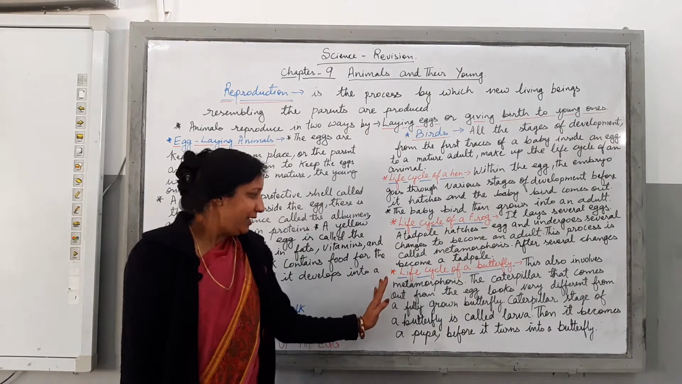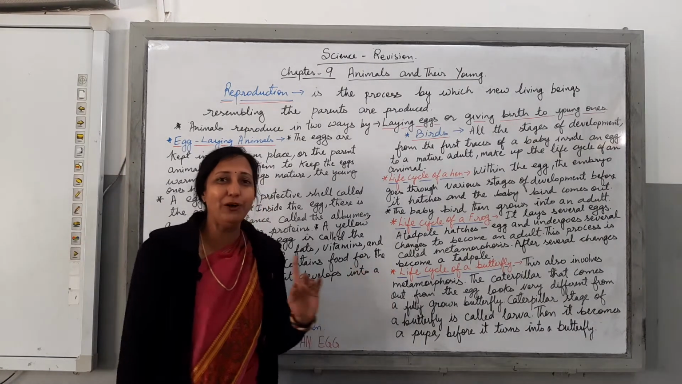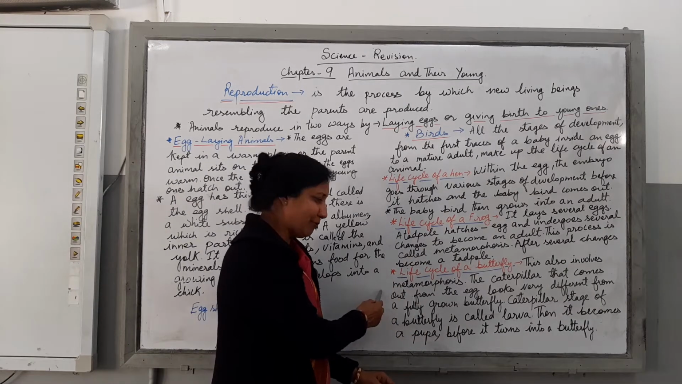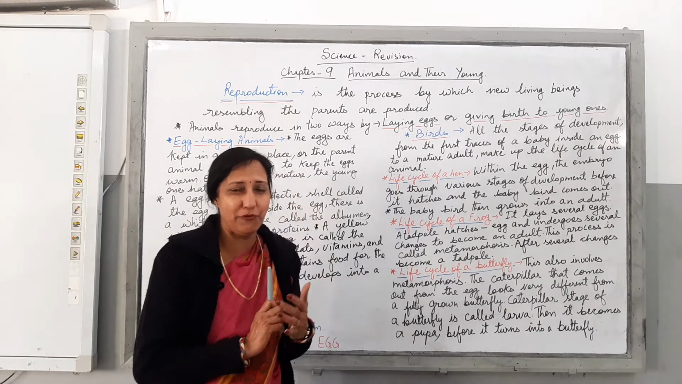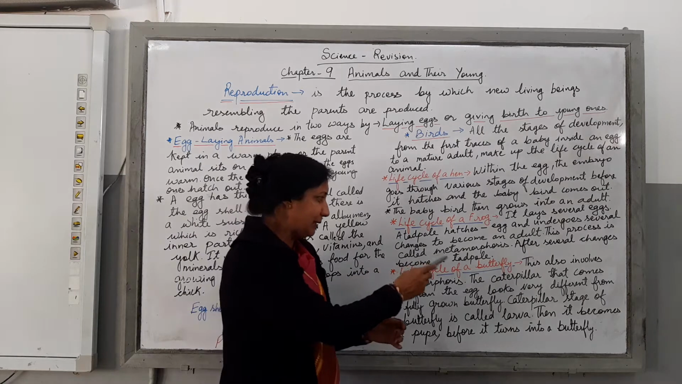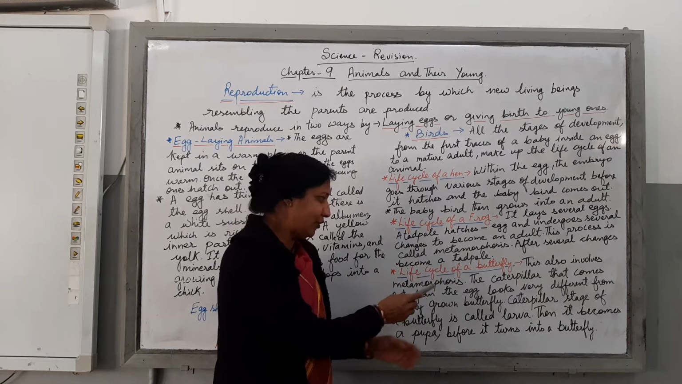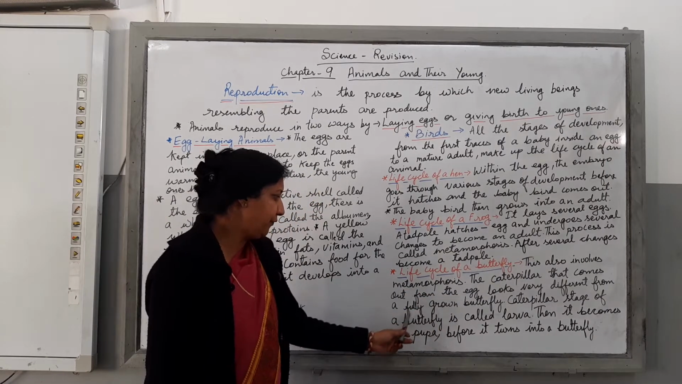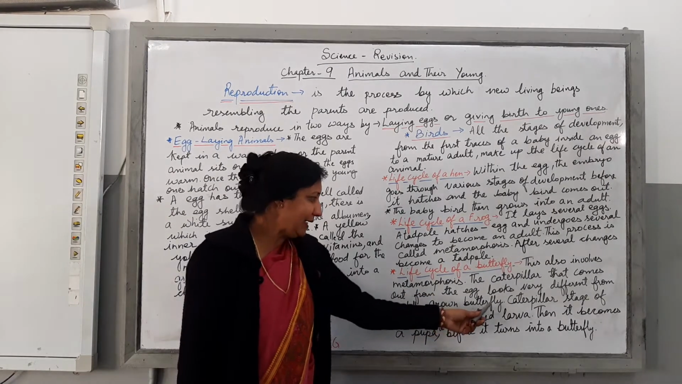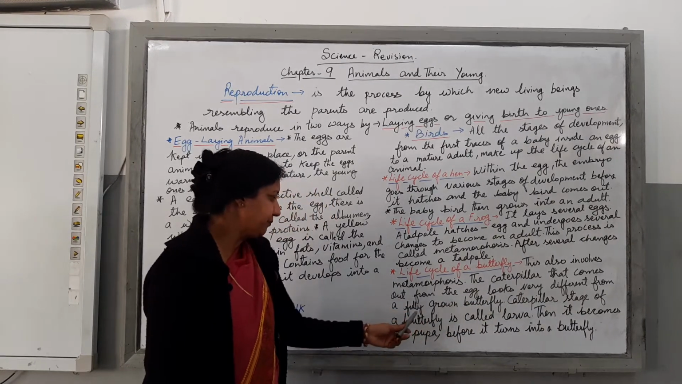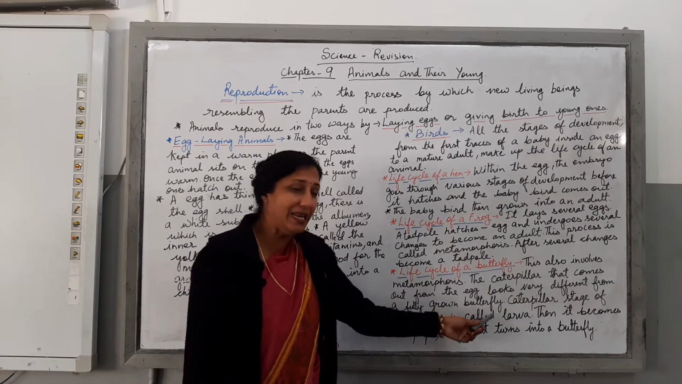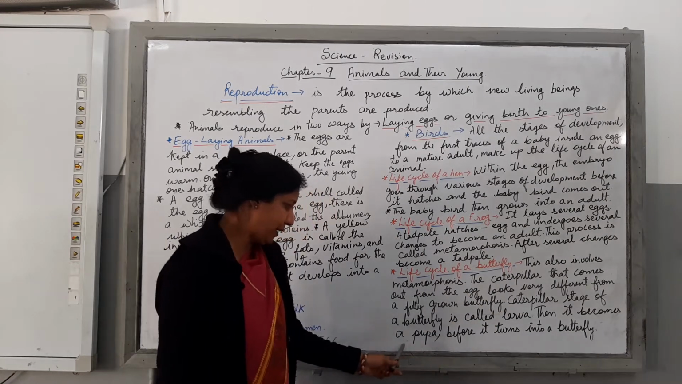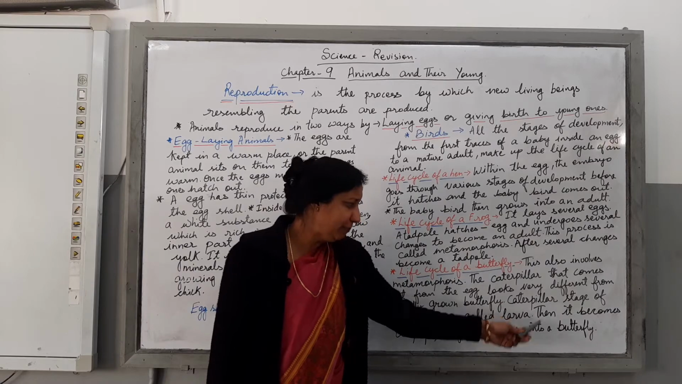Got it, children? Next we will know about the life cycle of a butterfly. Try to understand, children. This also involves metamorphosis. The caterpillar that comes out from the egg looks very different from a fully grown butterfly. The caterpillar stage of a butterfly is called larva. What is it called? Larva. And then it becomes a pupa, before it turns into a butterfly.